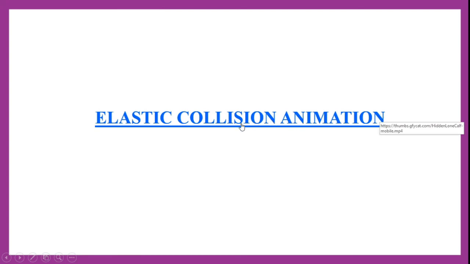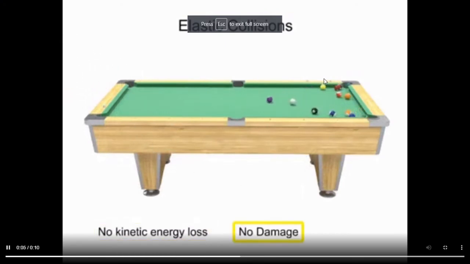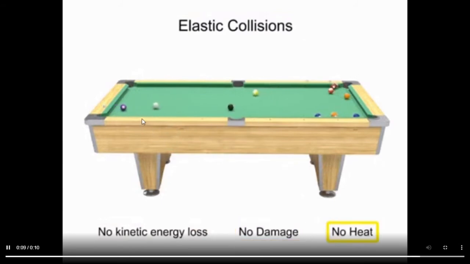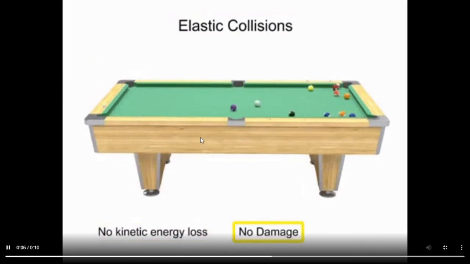Let us see an animation regarding elastic collision. If you observe here, this is the billiards pool. When you strike any of the colored balls with a cue ball, what happens? Let us see. When this person hits with the cue ball, no kinetic energy is lost, there is no damage to the balls, and no energy is lost in the form of heat.